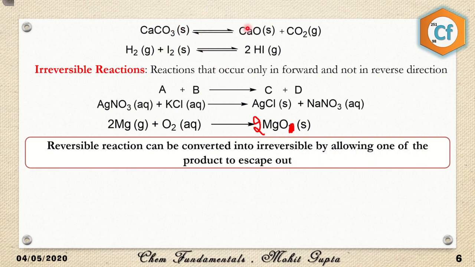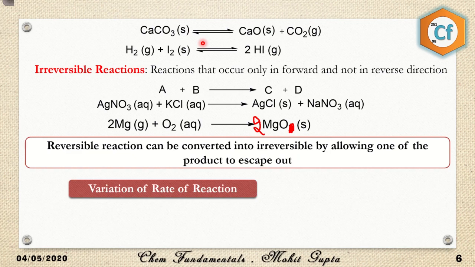So if I have this reaction and I remove the carbon dioxide, one product is not available in the reaction, so all the calcium carbonate will decompose to give calcium oxide and carbon dioxide. So in order to convert a reversible reaction into an irreversible one, what I have to do is remove one of the products. Now, variation of rate of reaction.